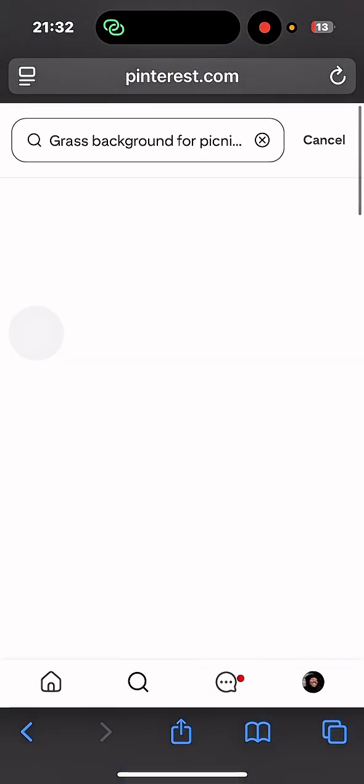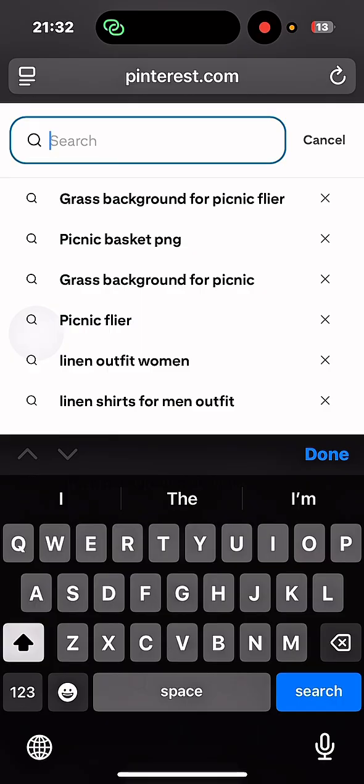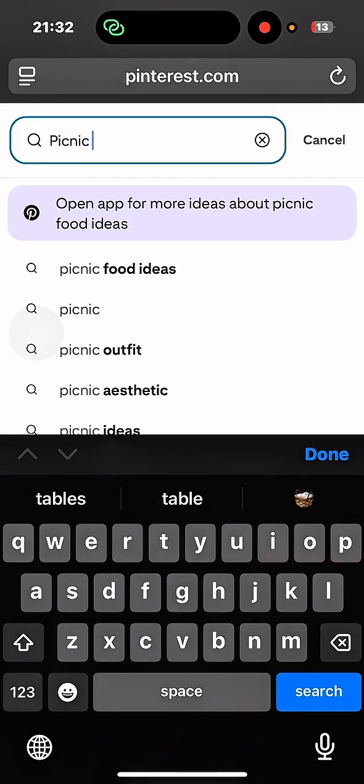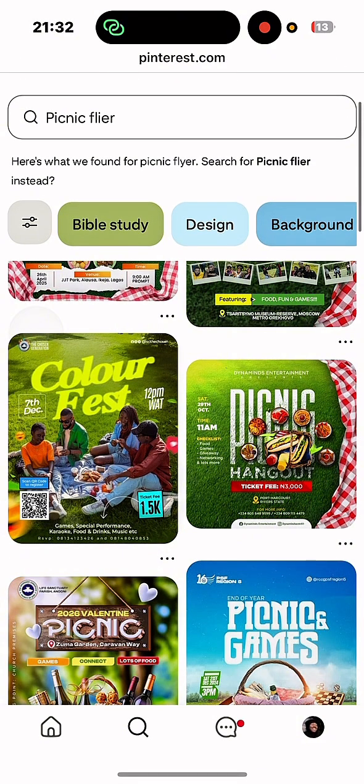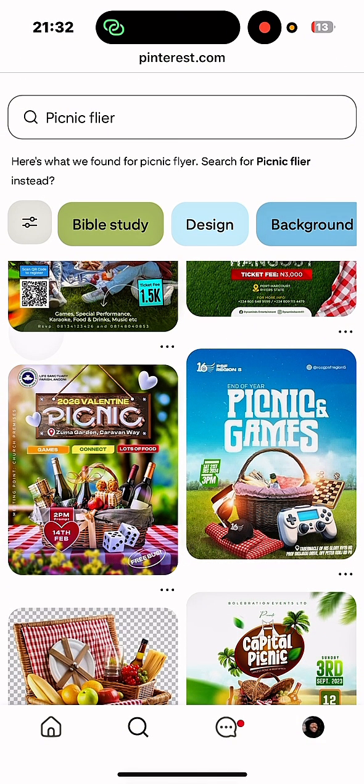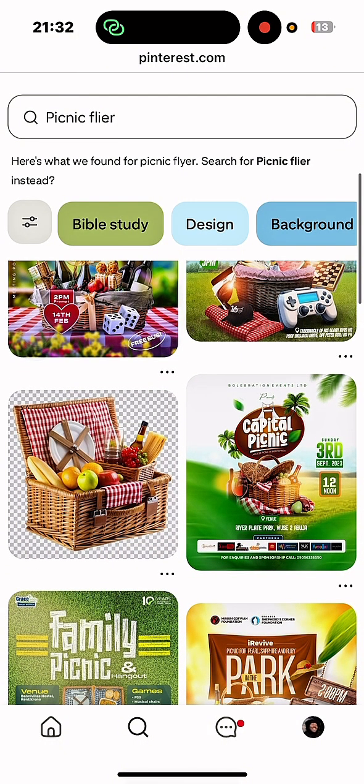Then what else do you need? Inspiration. Like I said, inspiration. Now I'm going to search picnic flyer. In the picnic flyer results, you have to download as many inspirations as you can, because you're not going to just go and copy and paste from one. Me personally, when I don't have the creative mind to start a design from scratch, I take like 2, 3, 4, 5 picnic flyers, then I copy styles from them and make my own a bit unique in a way, you understand?